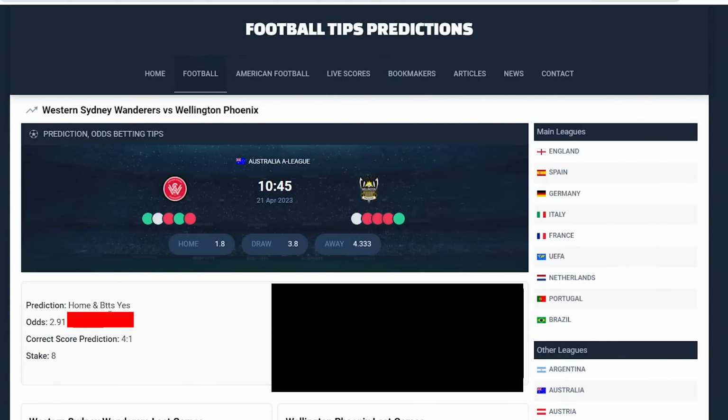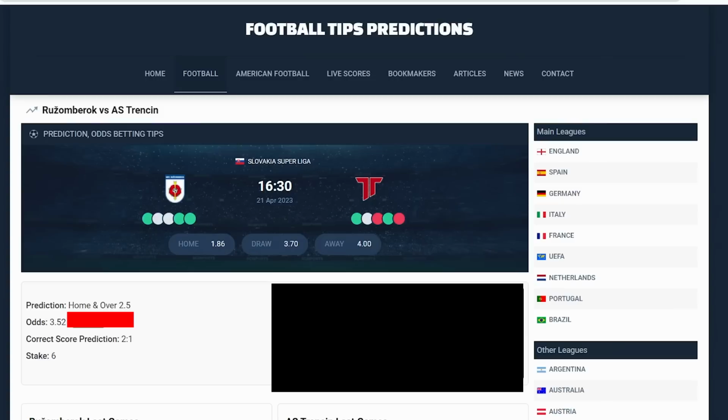Once we have a game like that, we have a scenario whereby they're predicting the SofaScore prediction. The game is 4-1 and then the stake is 8. So that is what we want to look at, but we are not going to be looking at that. What we are going to be looking at are scenarios whereby the SofaScore prediction is 2-1 and the stake is 6. So this is a classic example of what we are talking about.